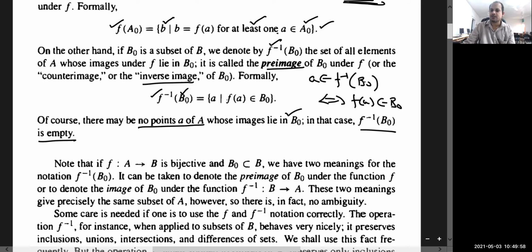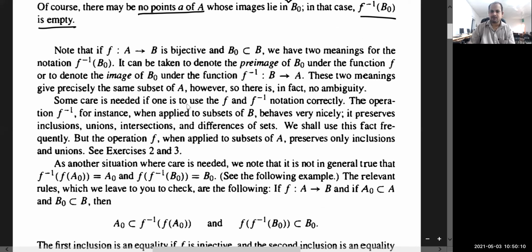Now, there are some very important points given here. What I want to say here, actually, just read this. If f from A to B is bijective and B naught is some subset of B, then you can look at the set theoretic inverse and the inverse. It may be the set theoretic inverse of B naught, or it may be the inverse of the function from B to A. So for both we are using the same notation, but they are different.